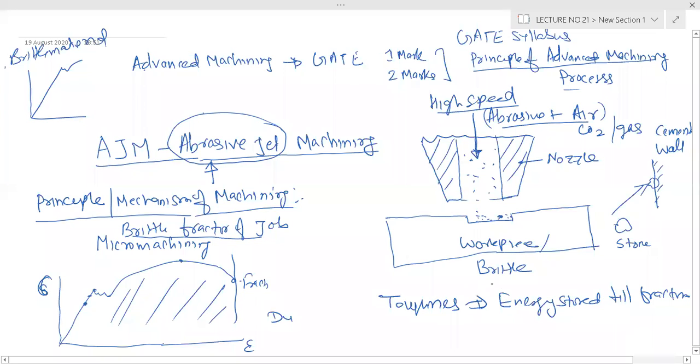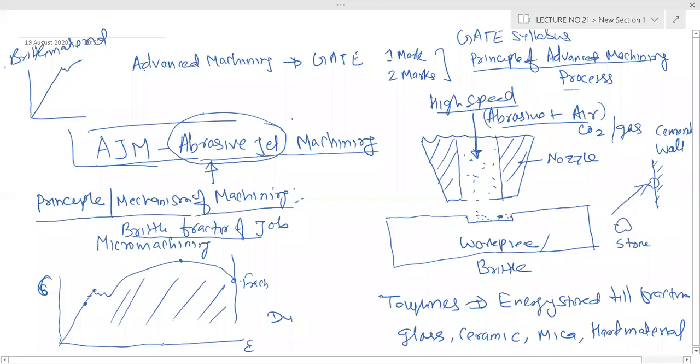So brittle fracture will be possible only for brittle materials such as glass, ceramic, mica, right? Glass, ceramic, or hard material. So using this technology, abrasive jet machining process, machining will be possible only for brittle material. Because if this wall is made of, suppose, copper or mild steel, nothing will come out. There will not be any fracture. There will not be any small chip.